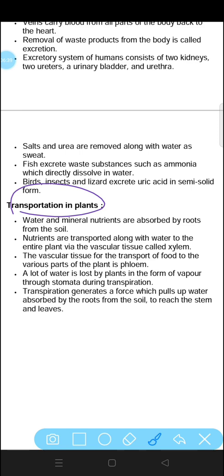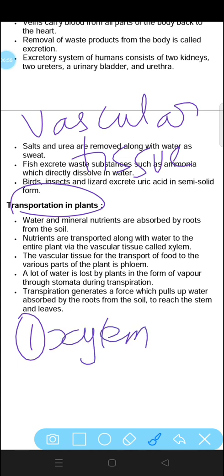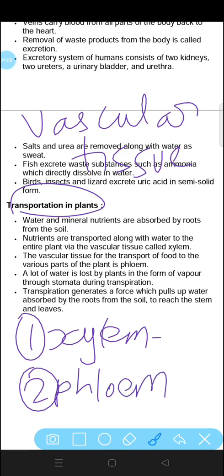In plants, the transportation takes place through two vascular tissues. The vascular tissues transport food and water through the plants. There are two types of vascular tissue. One is xylem and another one is phloem. Xylem transports water and minerals, whereas phloem transports food. These are the two vascular tissues which help in the transportation in plants.